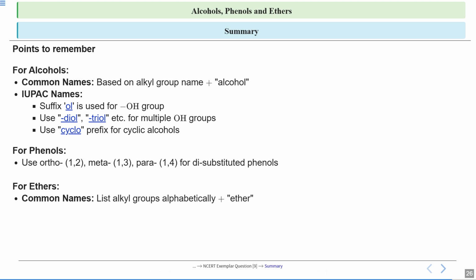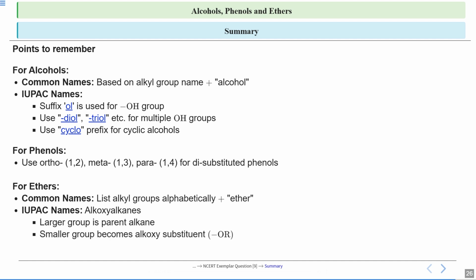And for ethers, for common names, you write the alkyl or aryl groups alphabetically, and at last you write the word ether. For IUPAC, you write it in the form alkoxyalkane. The alkane will be the longest carbon chain, and first will come your alkoxy substituent. So your larger group is the parent alkane, and the smaller group becomes the alkoxy substituent. Alkoxy is the group to which your oxygen is attached. Okay, so this is it.